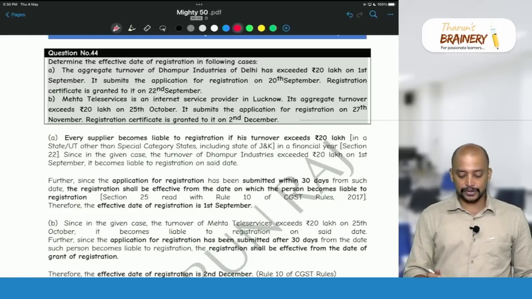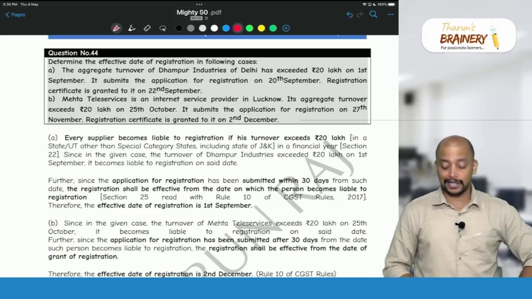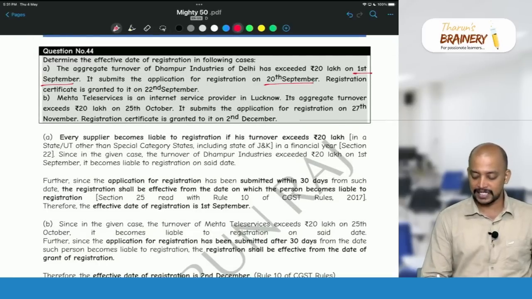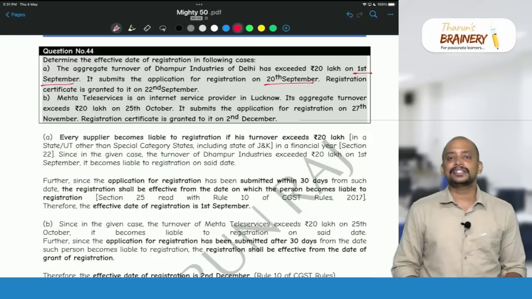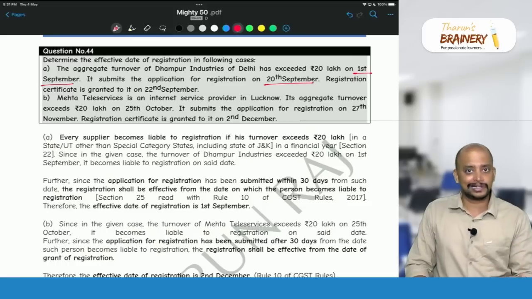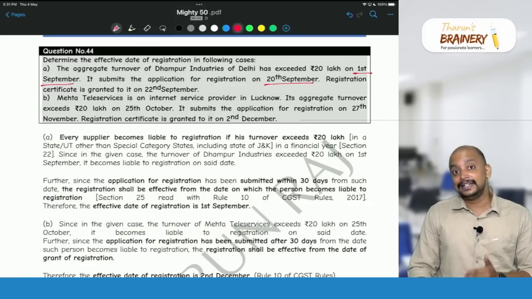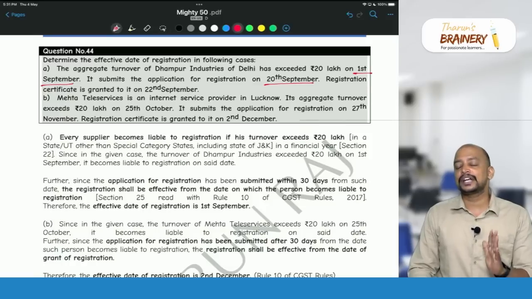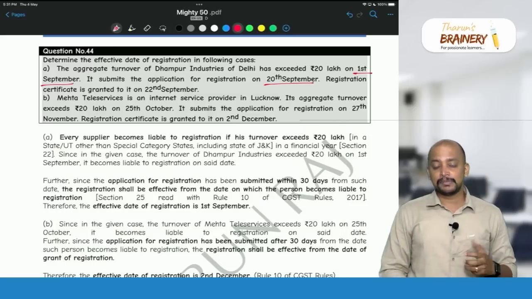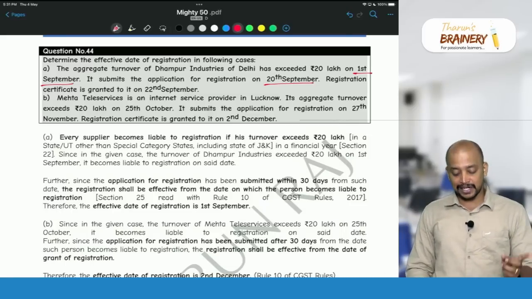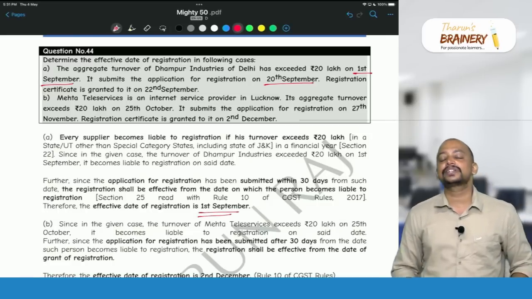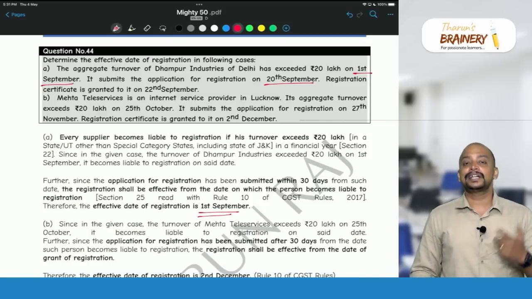So in this case, what is the date on which they are liable to get registered? 1st September. What is the date on which they made application for registration? 20th September. Is the application made within 30 days? If the application for registration is made within 30 days from the date when they are liable to get registered, then we will take the date of liability as the effective date of registration. On 20th September they make the application and the certificate is granted on 22nd. But the effective date of registration will be 1st September, as the application is made within 30 days from the date they are liable.